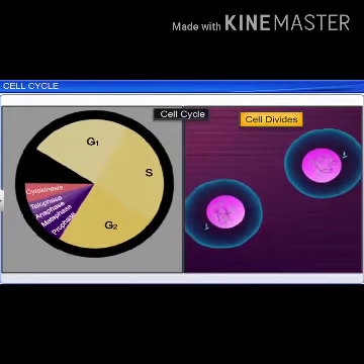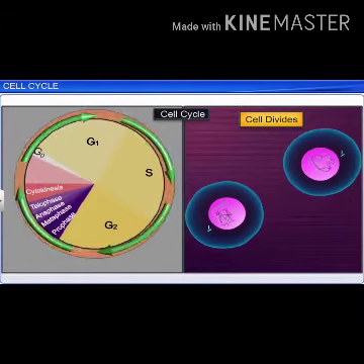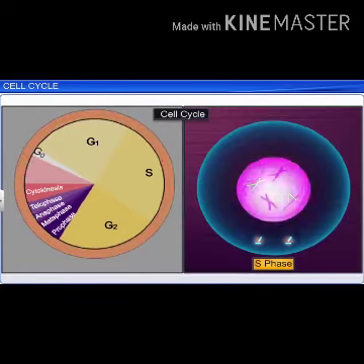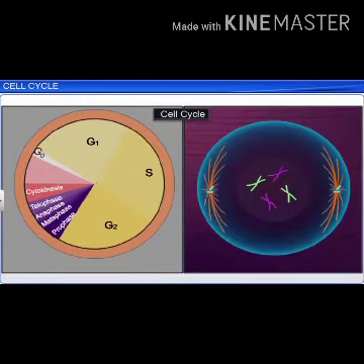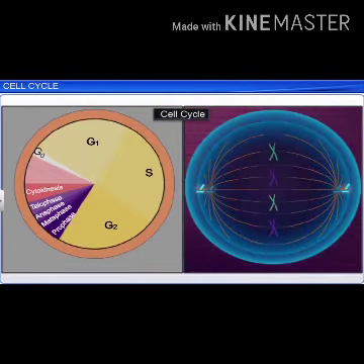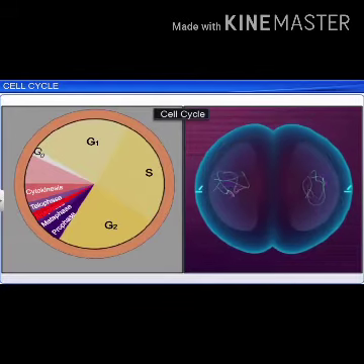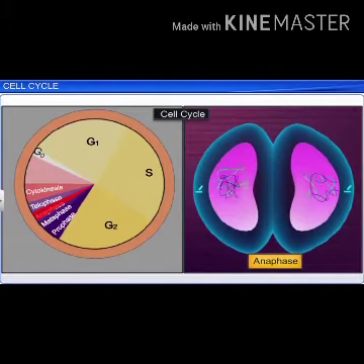Although cell growth is a continuous process, DNA synthesis occurs only during one specific stage in the cell cycle, that is during S phase. The replicated chromosomes, that is DNA, are then distributed to daughter nuclei by a complex series of events during cell division.